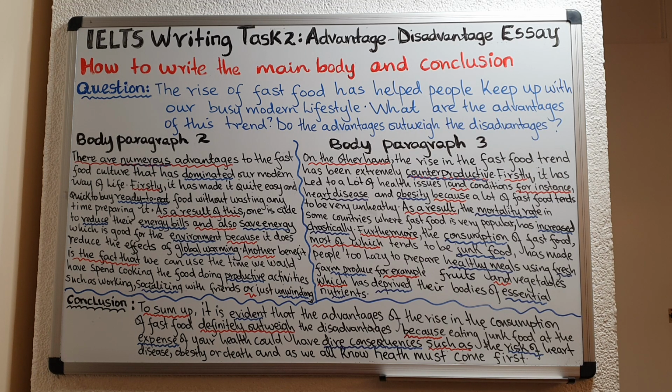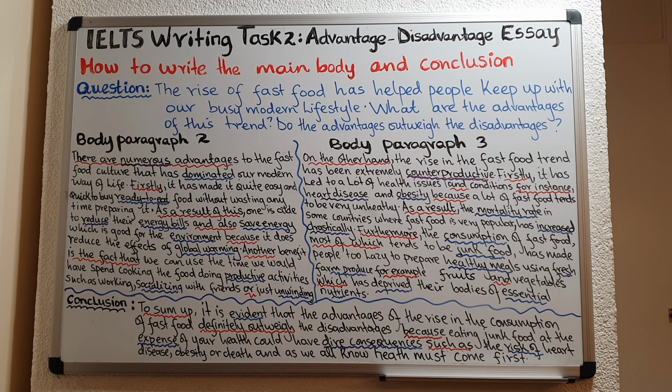And then after that, I want to introduce another point to support my opinion that the rise of fast food has been extremely counterproductive. So to introduce the third point, I use another connector or another linking word, and that is furthermore, comma, the consumption of fast food, most of which tends to be junk food, has made people too lazy to prepare healthy meals using fresh farm produce, for example, fruits and vegetables, which has deprived their bodies of essential nutrients.